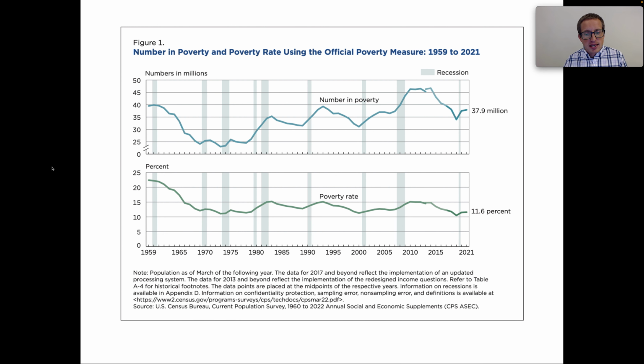What we see is that over this period, poverty actually fell quite a bit from 1959 into the early 1970s. We see this in the bottom panel. And one argument for why that might have happened is that this is the same period when the Johnson administration enacted the Great Society programs, which created social supports that lifted lots of people out of poverty. And then in the period after that, poverty has bumped up and it's bumped down, but it's stayed roughly around 11.6%, as it's noted at the far right of the figure.